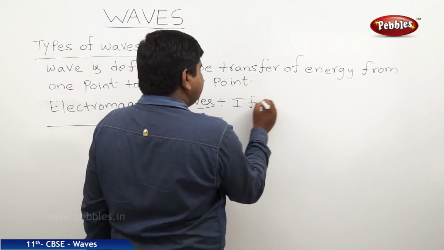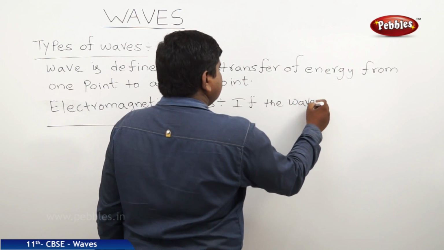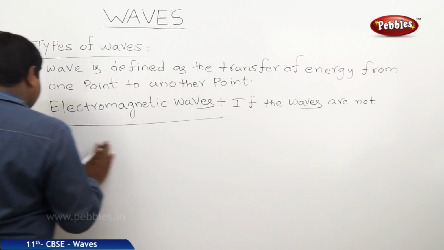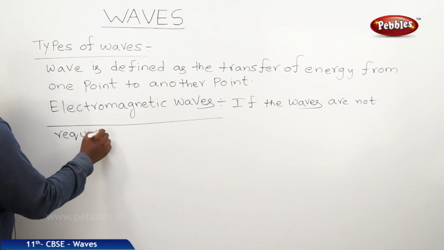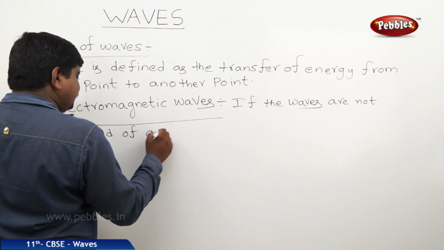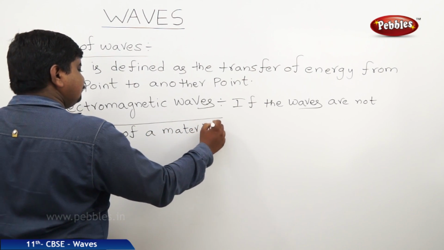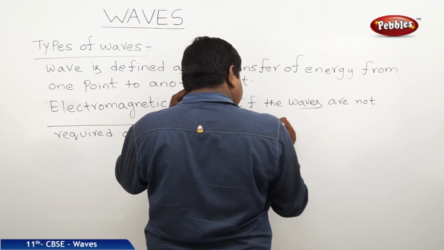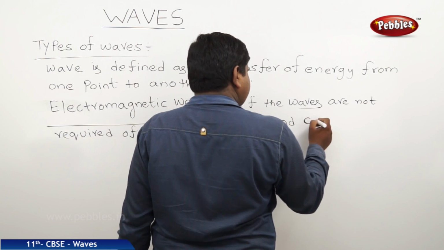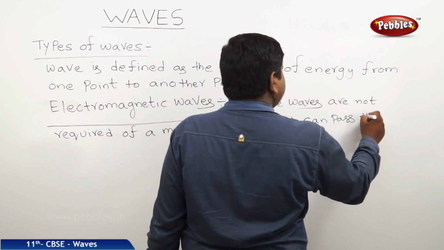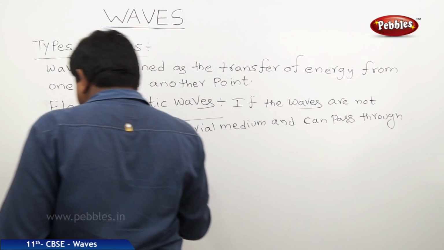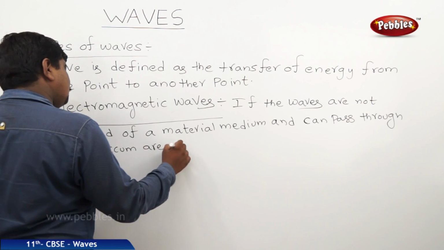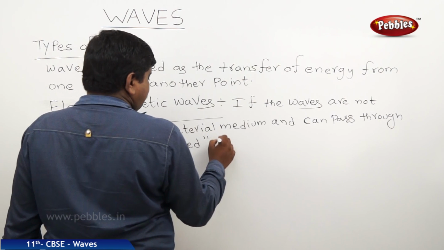So if the waves are not required of a material medium and can pass through the vacuum, they are called electromagnetic waves.